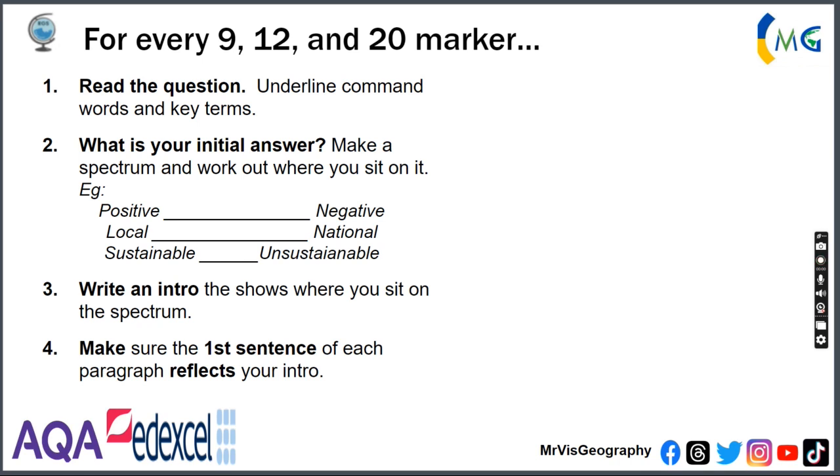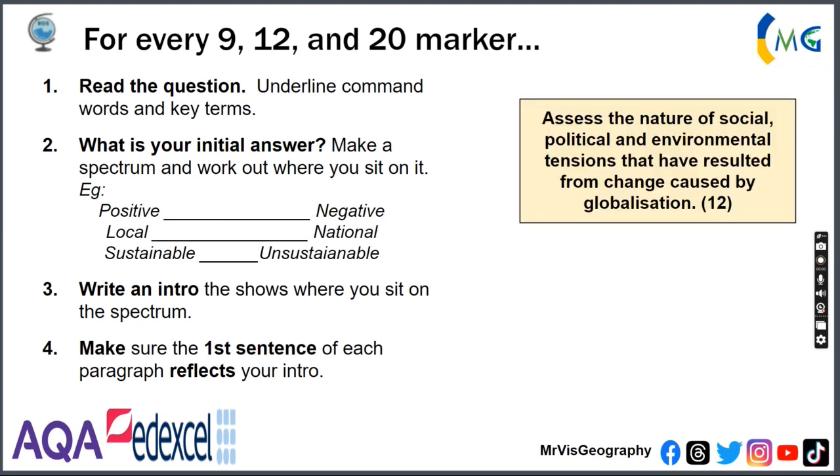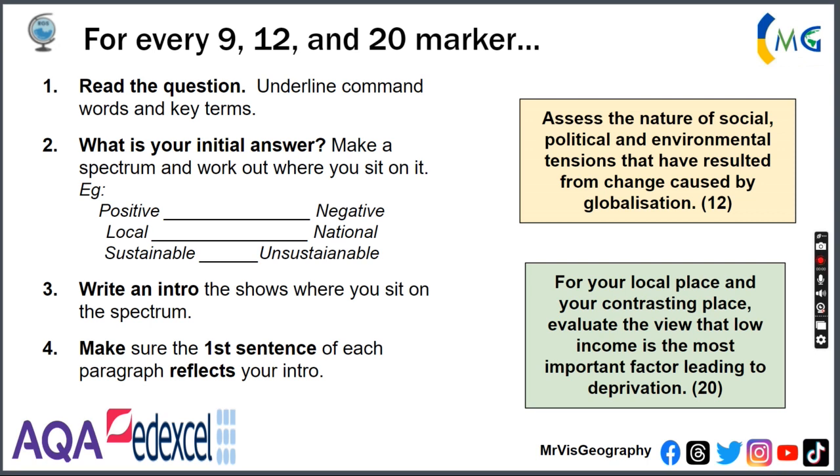On local to national, where do you stand? On sustainable to unsustainable, where do you stand? Just put a little arrow there, and do the same on these timescales to see where you stand. Then make sure the first sentence of each of your paragraphs actually reflects your introduction and your opinion. You do this every time. You can try these two practice questions at home to see how you get on, but this is a really good way to frame your arguments.